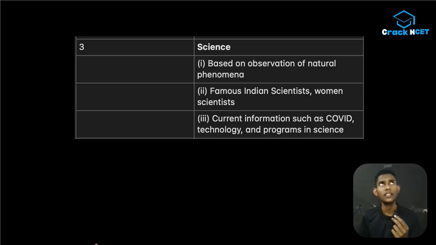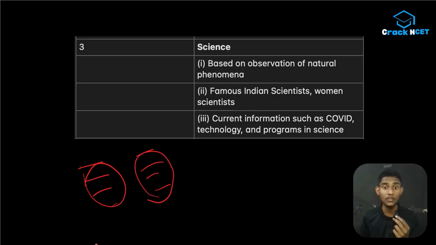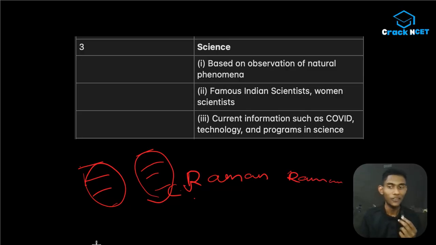In the last year, like in 2023, I think there was a question with 4 options and 4 discoveries. On one side you have names of Indian scientists and on the other side their inventions. For example, one option was C.V. Raman and the Raman effect. This is a very easy example because you can get this even without knowing what the Raman effect is or who C.V. Raman was. But there are some different scientists and their inventions. In order to understand that, you have to be familiar with Indian scientists and their inventions. And definitely one question will be from there.